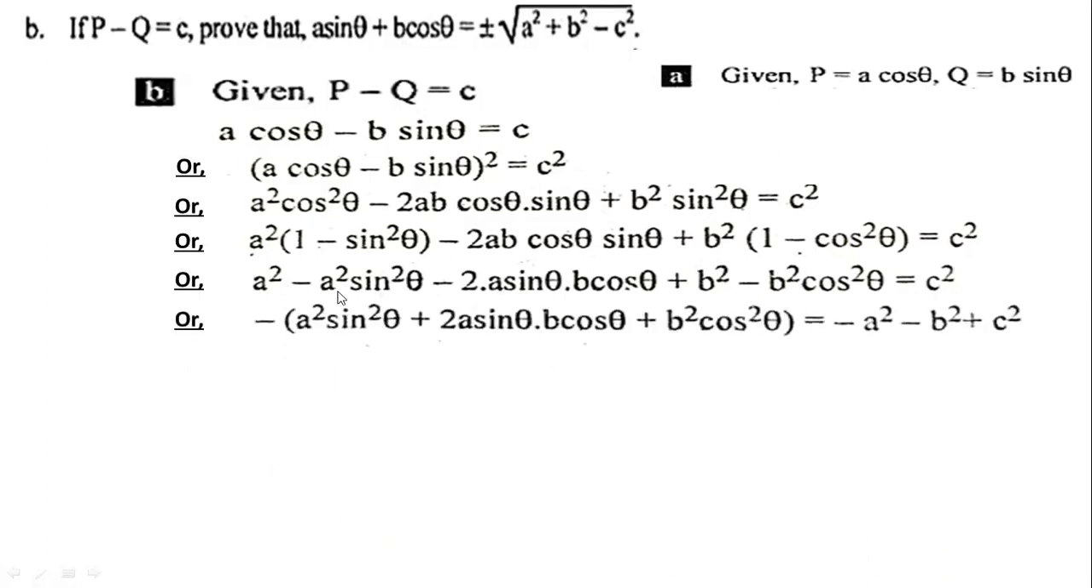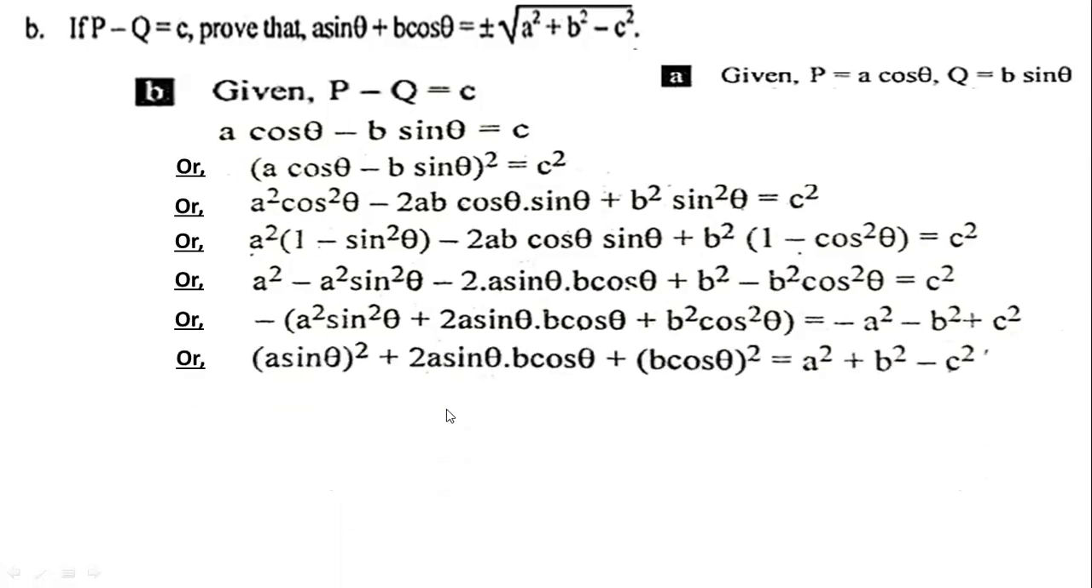Finally, from this part and this part, if you take minus common, then A square sin square theta plus 2A sin theta B cos theta and B square cos square theta. So if you take minus common, every part will be in plus, and A square, if it goes to the other side, will be minus A square. B square, if it goes to the other side, will be minus B square plus C square. Then here also you can take minus as common, then minus minus is gone, and this minus minus is gone, then it will be A square plus B square minus C square.